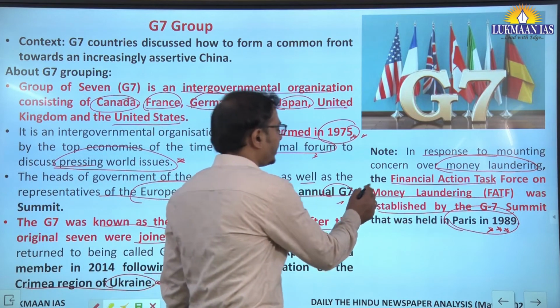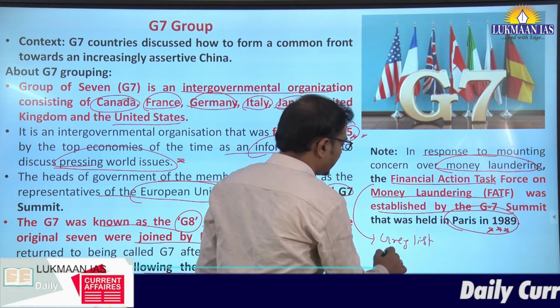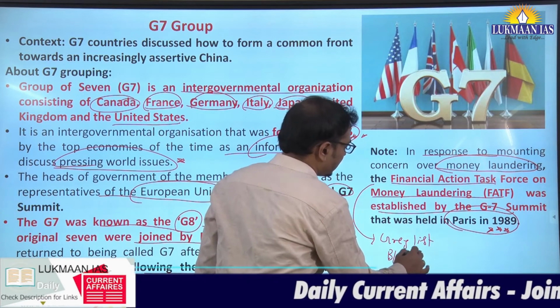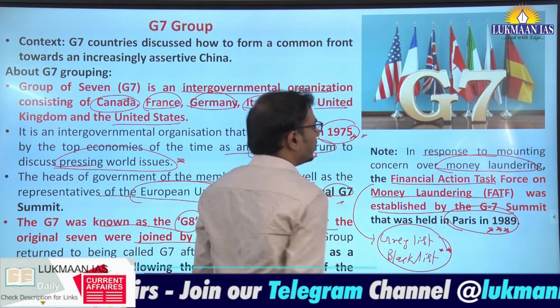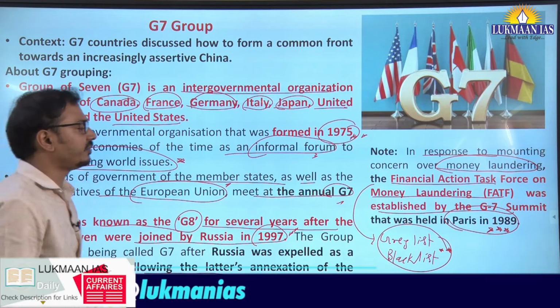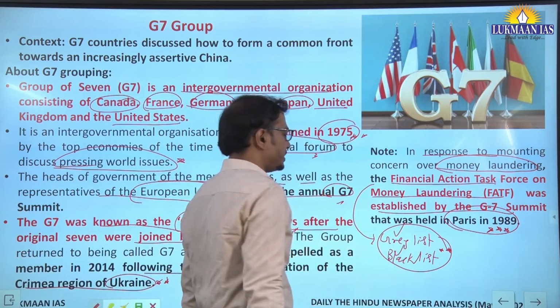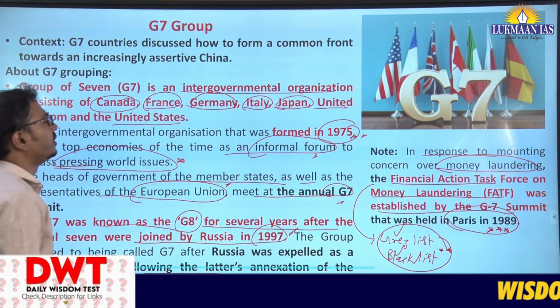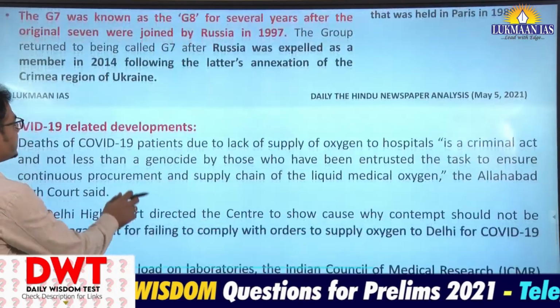FATF maintains a grey list and black list of countries, and those countries involved in money laundering or terror financing are put in these watch lists. This information is important about the G7 group.